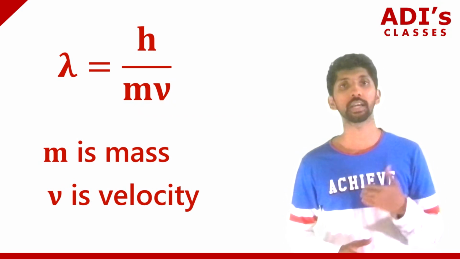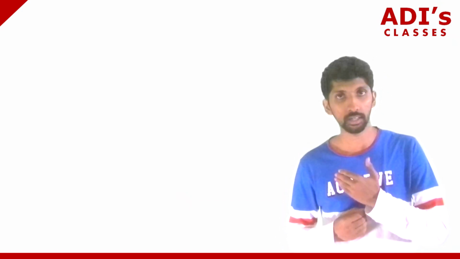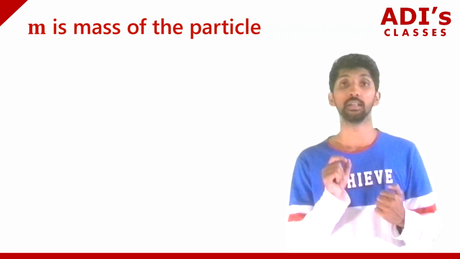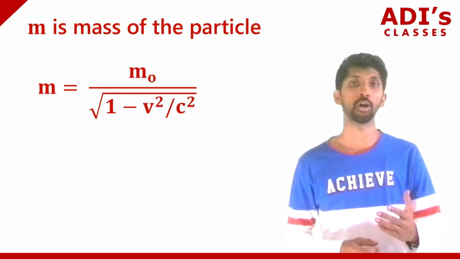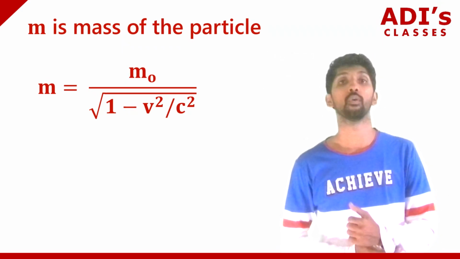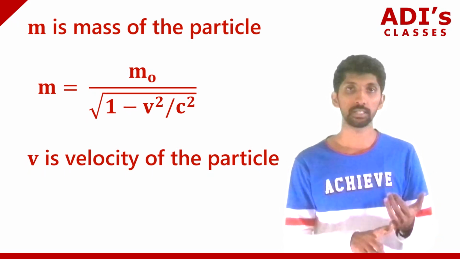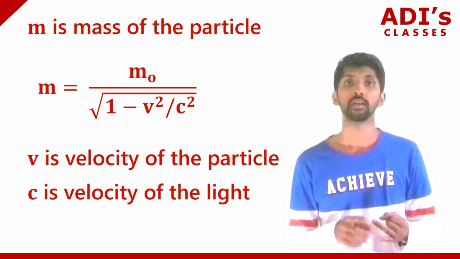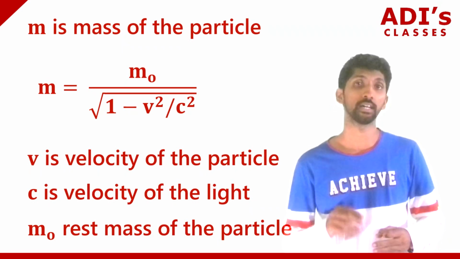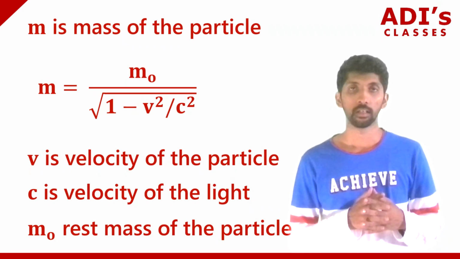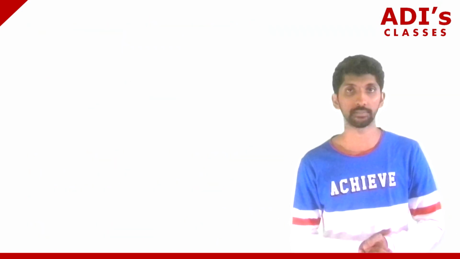Okay, and he also gave something called relativistic mass. That is, as the particles move with a very high speed, the mass of the particle will change. So what he gave was m is equal to m naught divided by root of 1 minus v square divided by c square. Now here v is the velocity of the particle which is moving, c is the velocity of light, and m naught is the rest mass of the particle. Alright, so this is the formula he gave for relativistic mass of a particle.